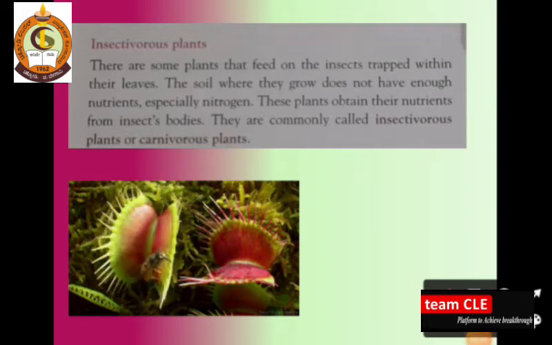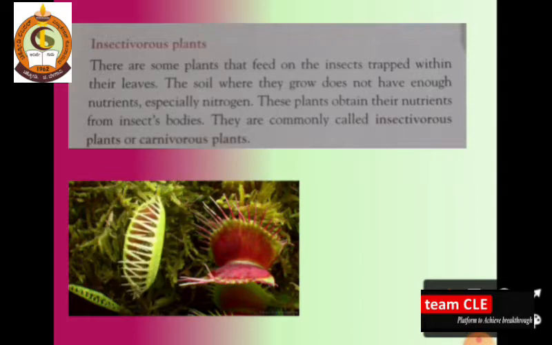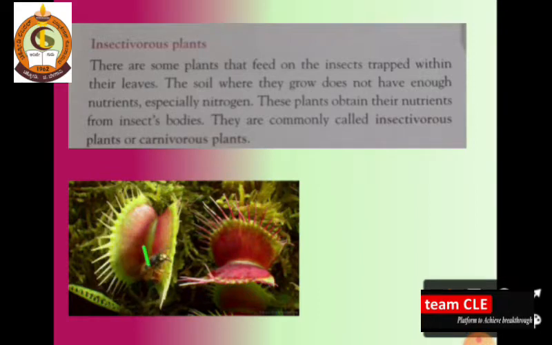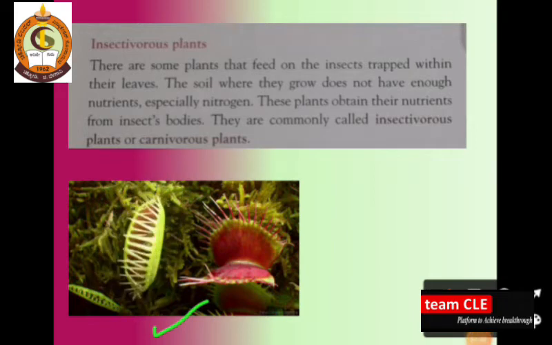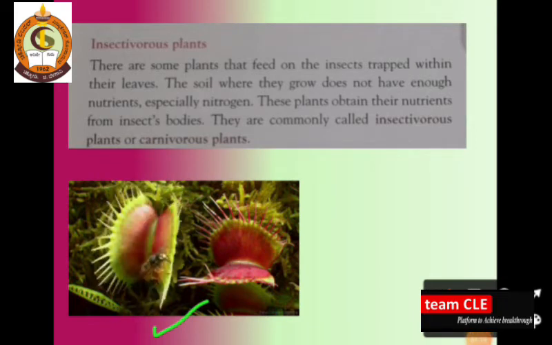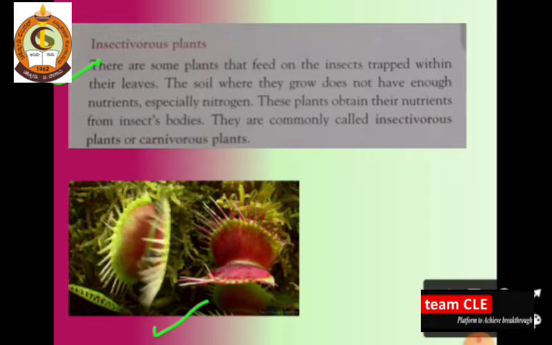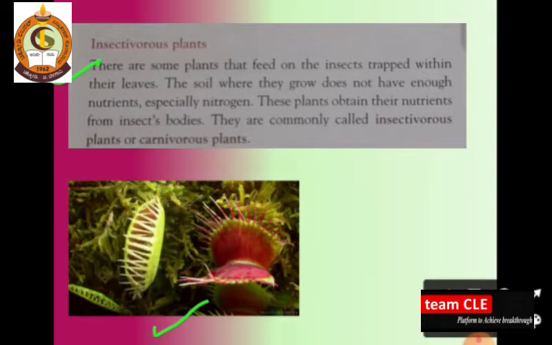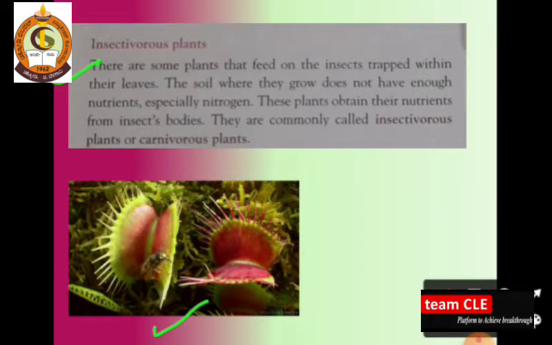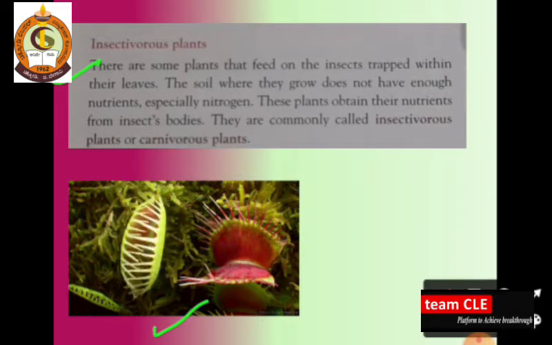Here you can see how the fly is trapped by these plants. So there are some plants that feed on insects trapped within their leaves. This is the plant leaf where the insects are trapped.